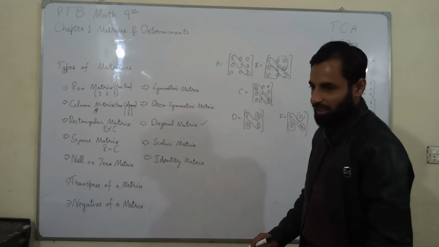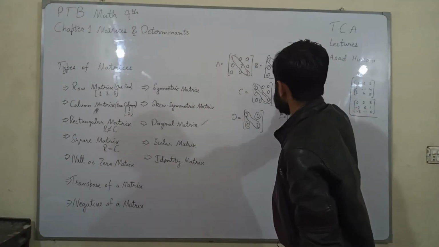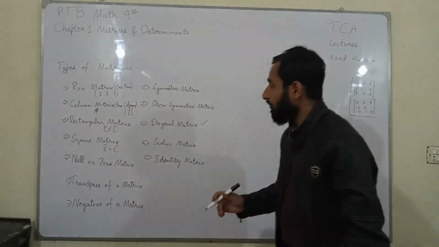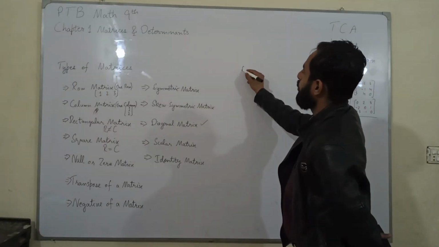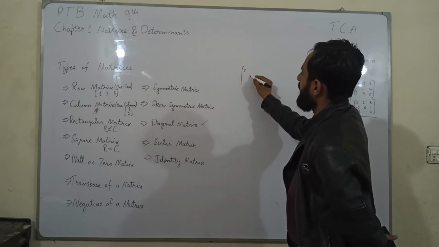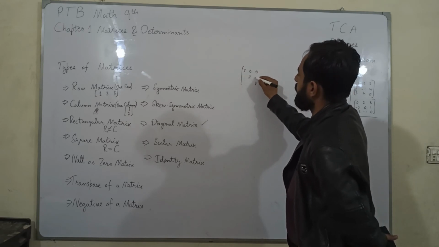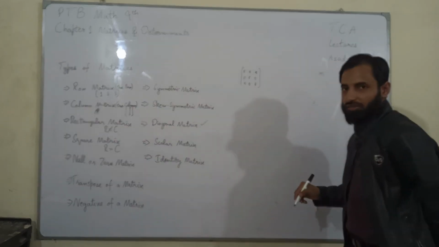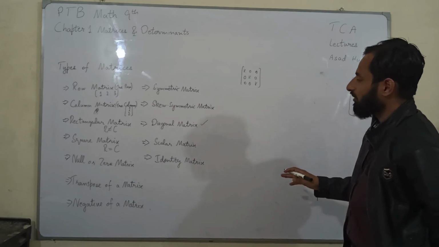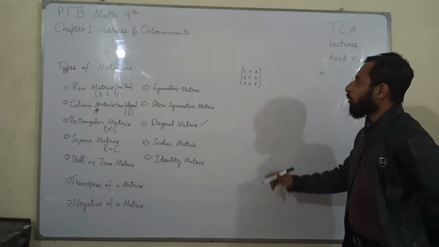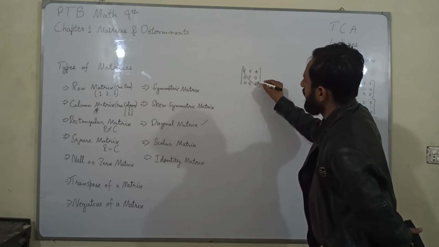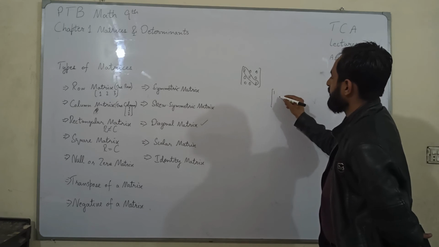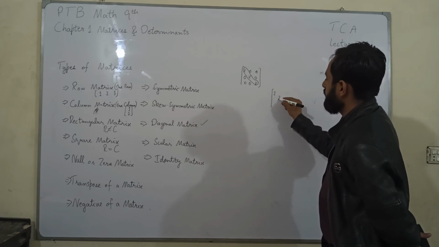Now what is a scalar matrix? A scalar matrix is a type of diagonal matrix whose diagonal has the same elements. So we can say a scalar matrix is a diagonal matrix whose elements on the diagonal are the same.